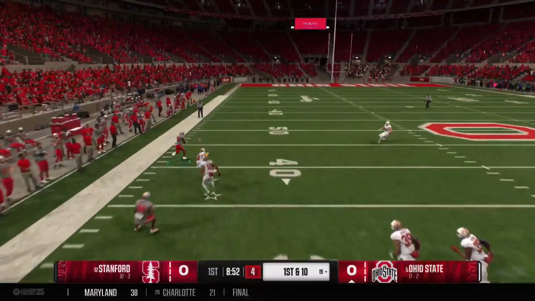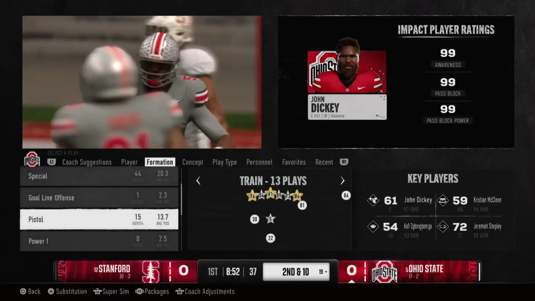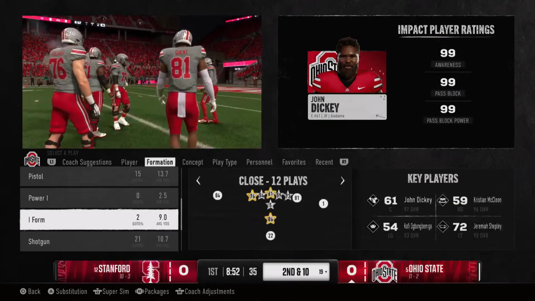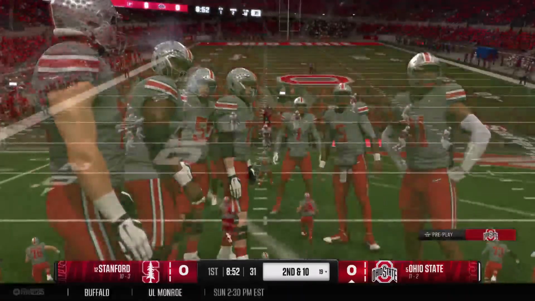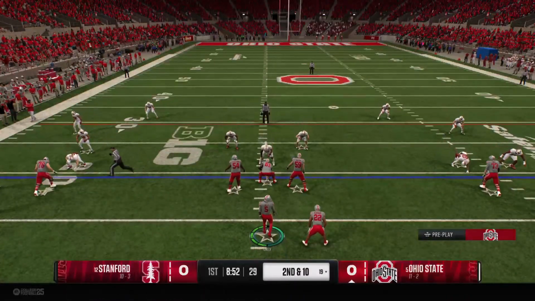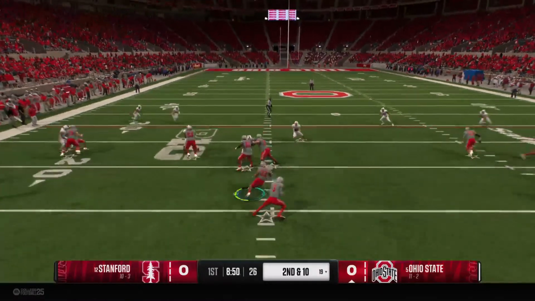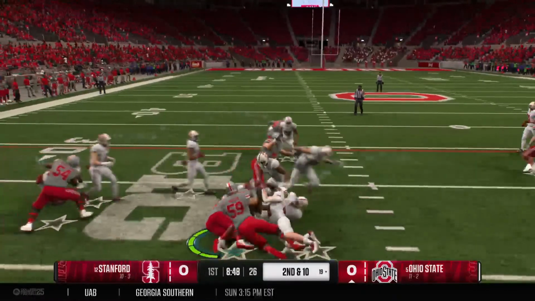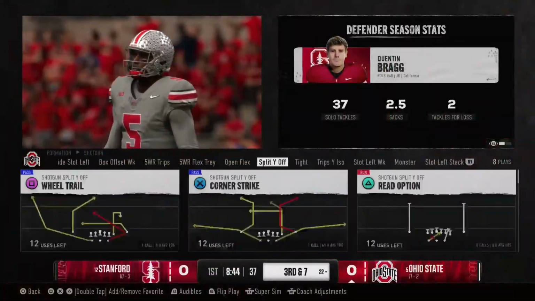Quick throw to the left. Oh, a nice play by the defender. Got a hand in there to break up the pass. That's an athletic play by the defensive back, playing tight coverage, seeing the ball, and not giving the receiver a chance to get their hands on it. Incompletion makes it second down. From the shotgun now, here's a handoff inside. Tackled after a 3-yard gain, so it sets up a 3rd and 7.